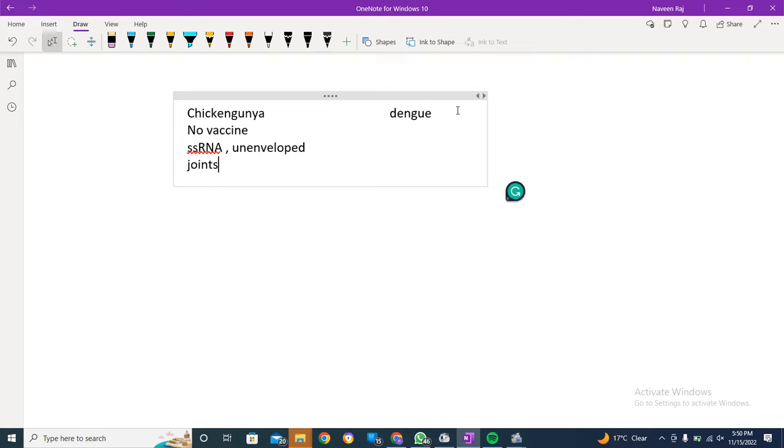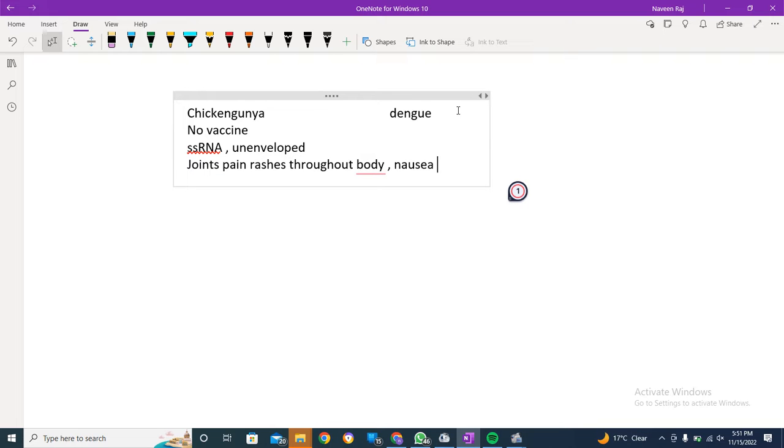It causes joint pain and rashes throughout the body, and you're going to face nausea.